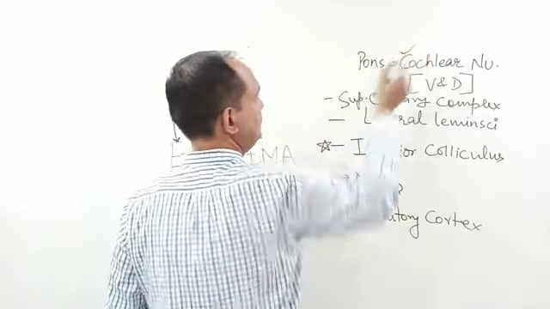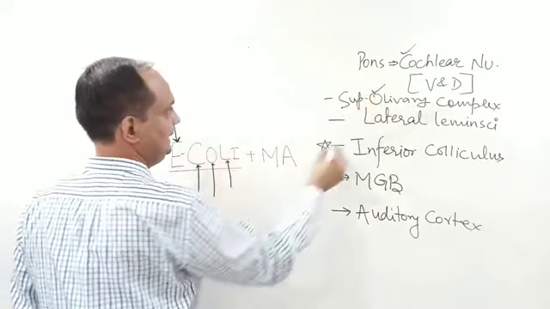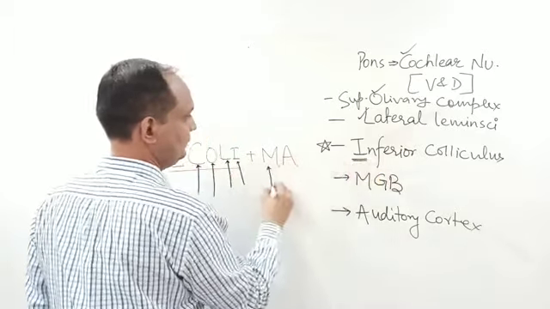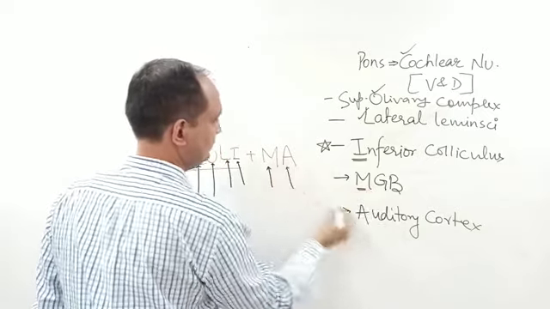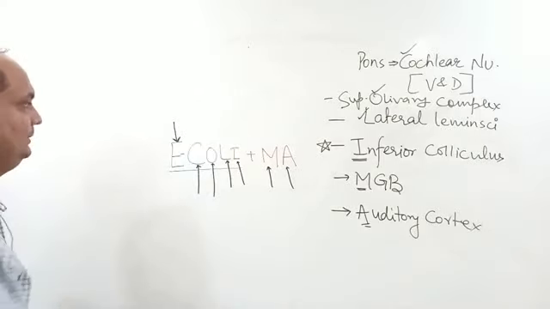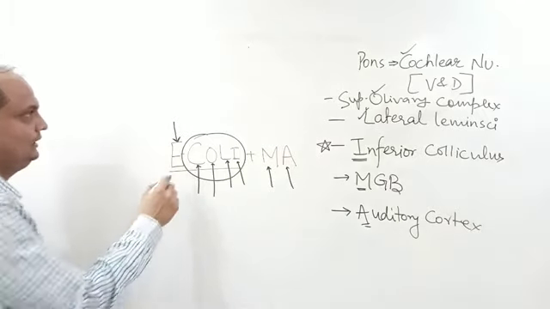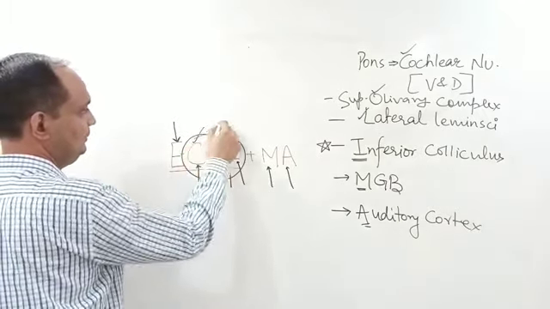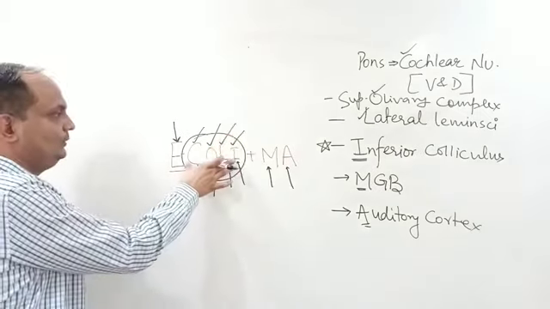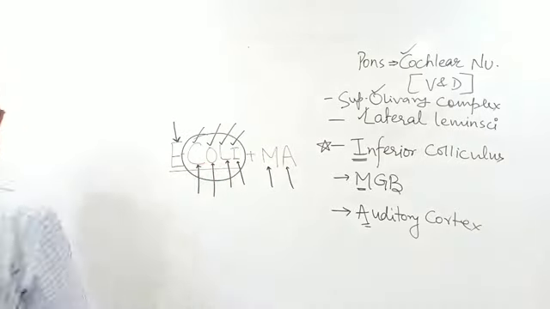So C stands for the cochlear nuclei, O stands for the superior olivary complex, L stands for the lateral lemniscus, I stands for the inferior colliculus, M stands for the medial geniculate body, and A stands for the auditory cortex. To keep the sequence, you have to remember which parts are inside the brain stem. What are they? Cochlear nuclei, olivary complex, lateral lemniscus, and inferior colliculus. So these are the 4 components which you are going to see in the midbrain and the pons.